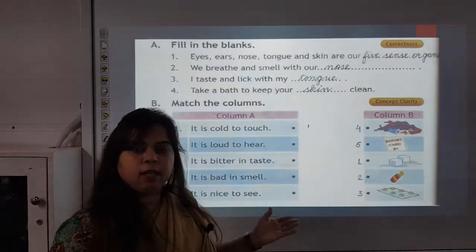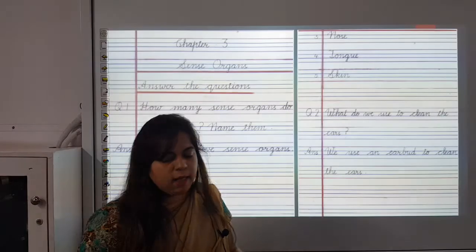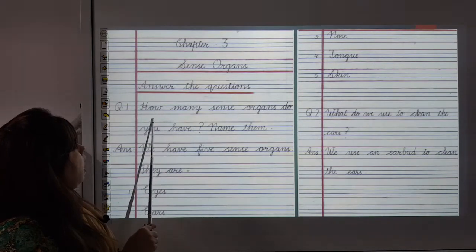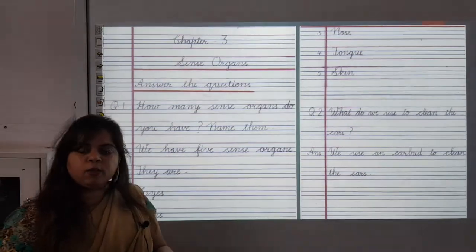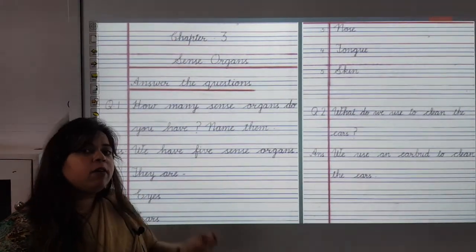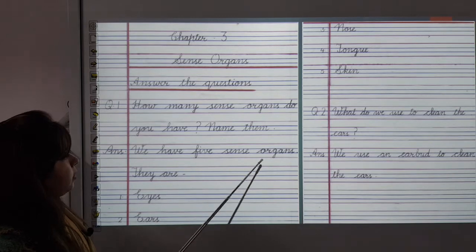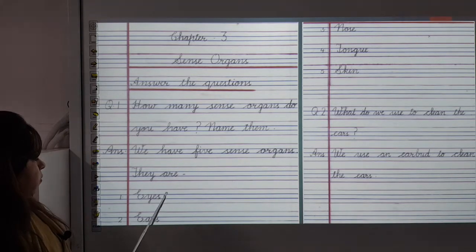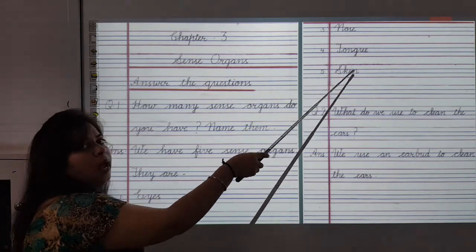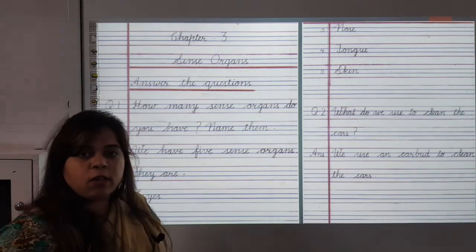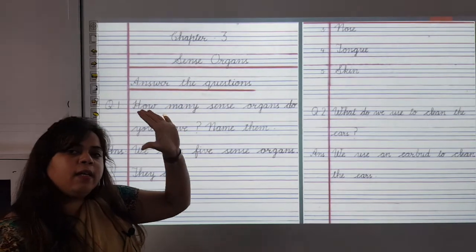Now after discussing bookwork, we will discuss notebook work of this chapter. Question number 1. How many sense organs do you have? Name them. I explained, how many sense organs do we have? We have 5 sense organs. Let's see the answer. We have 5 sense organs. They are eyes, ears, nose, tongue and skin. What are the 5 sense organs, kids? Eyes, ears, nose, tongue and skin.